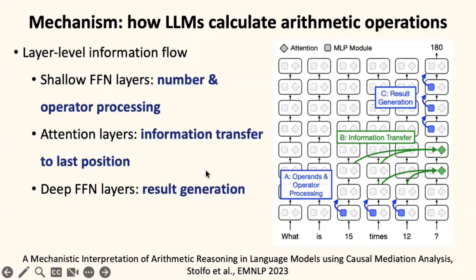And this is an analysis of arithmetic operations. The shallow FFN layers process the numbers and operators, and then the attention heads transfer the information into the last position. And finally, the deep FFN layers help generate the results.